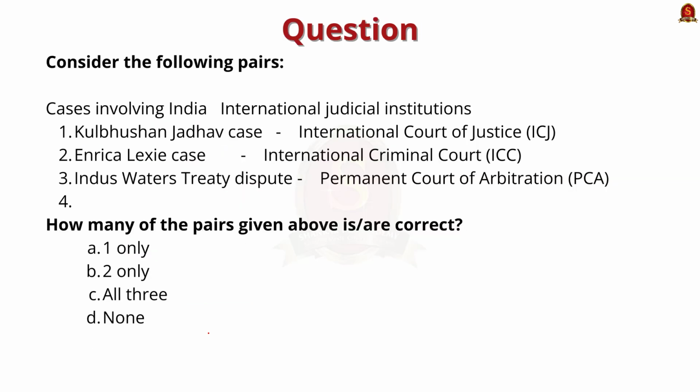Consider the following pairs containing the cases involving India and the international judicial institutions. First one is Kulbhushan Jadhav case, International Court of Justice. Second one is Enrica Lexie case, International Criminal Court. Indus Water Treaty Dispute, Permanent Court of Arbitration. How many of the pairs given above are correct? 1 only, 2 only, all the 3, none. The correct answer to this question is option B, 2 only.